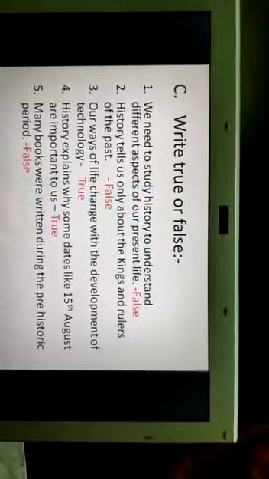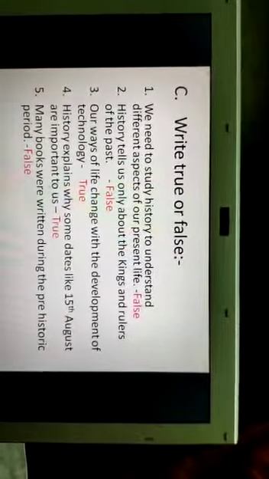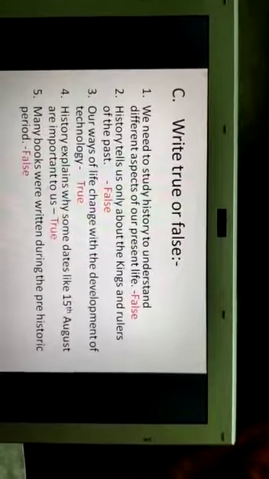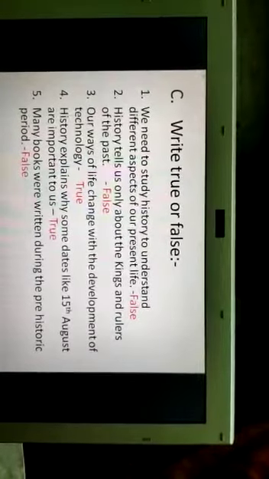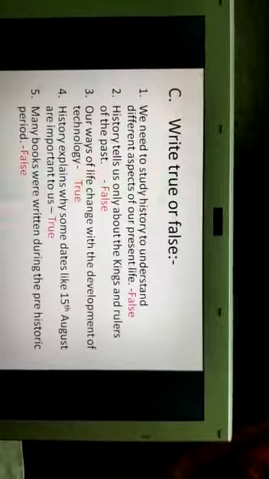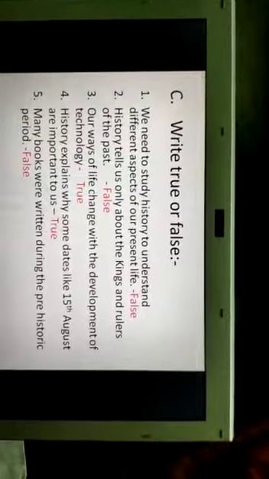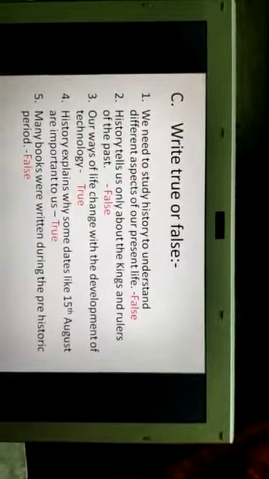Number 5, many books were written during the prehistoric period. It is absolutely a false statement, because in the prehistory period, nothing was there, written documents. So it will be a false statement. Many books were written during the prehistoric period. It is a false statement.